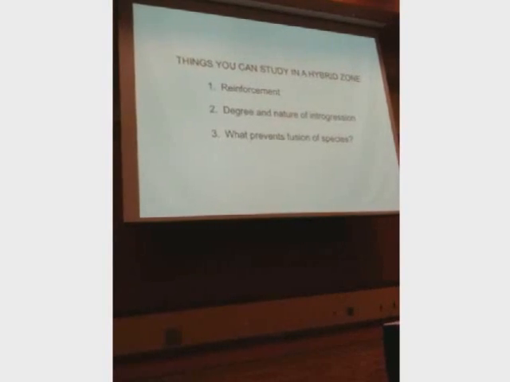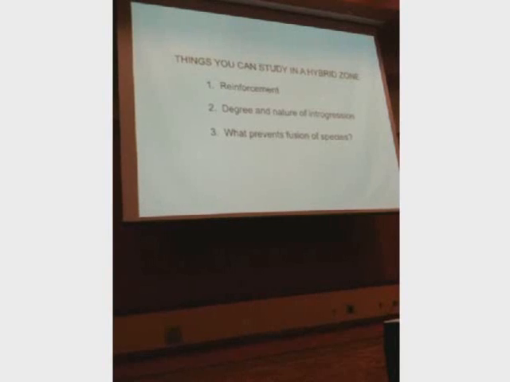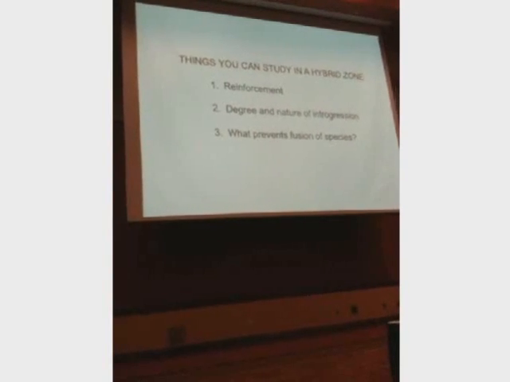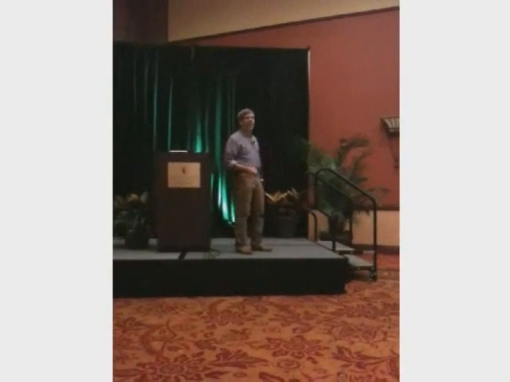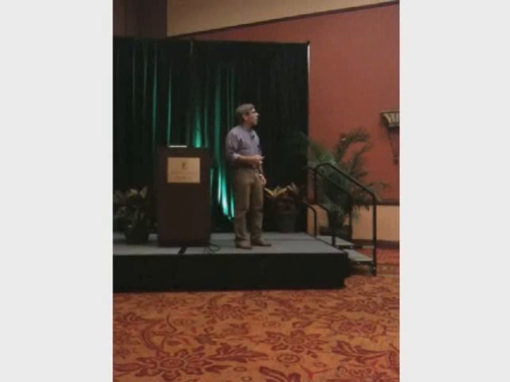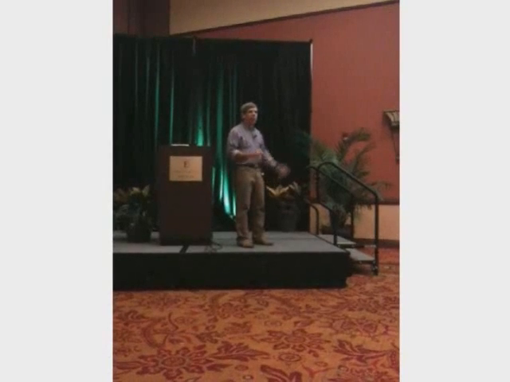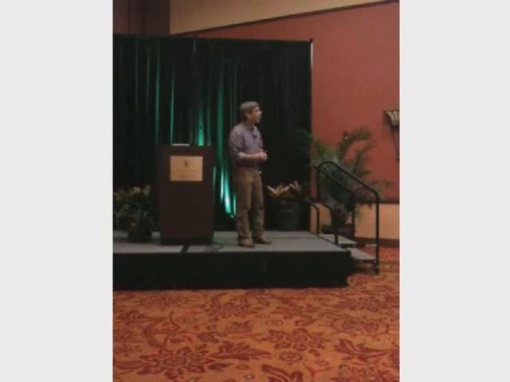First of all, there is the phenomenon of reinforcement, which I'll mention in a minute. How much introgression is there between these species in nature? In these meetings already, you've heard a lot about islands of speciation, where species are different maybe only in a few places and the same everywhere else. You're going to hear a lot more about that in Ottawa. And finally, what factors actually prevent these species from introgression where they live together in nature?